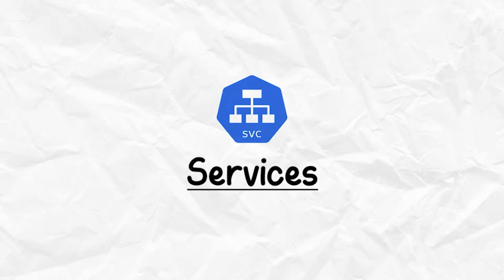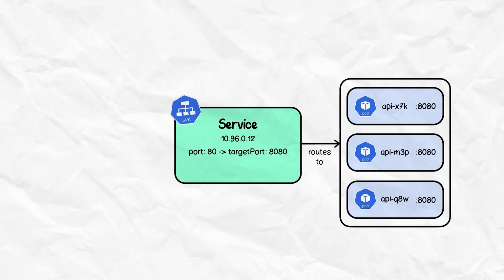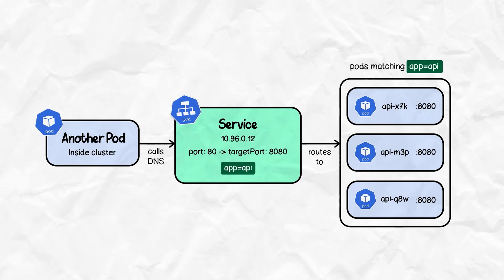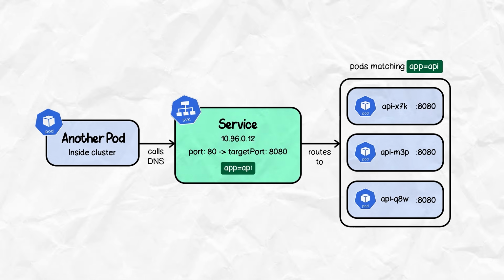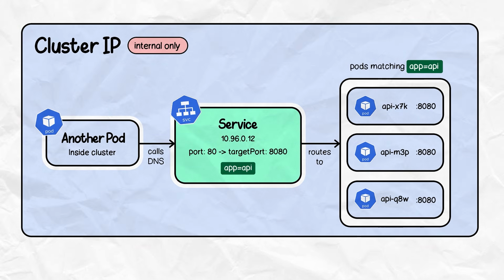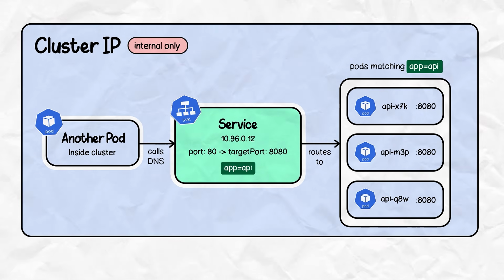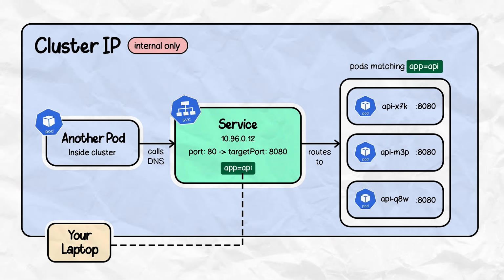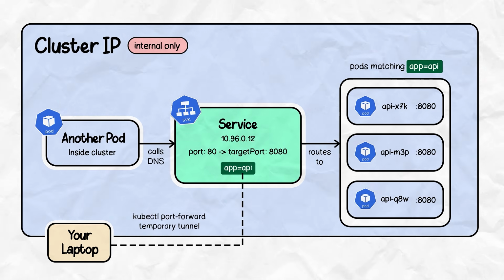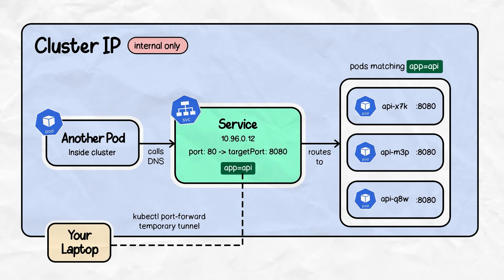Next, we have services. A service gives you a stable IP and DNS name in front of a group of pods. Even when pods come and go, the service keeps routing to whichever pods match its label selector. Now, there are three types of services. ClusterIP, which is internal only. A ClusterIP service is only reachable inside the cluster. So, if you want to access it from your laptop temporarily, you use kubectl port-forward, which basically creates a tunnel from your local machine to the pod or services inside the cluster.